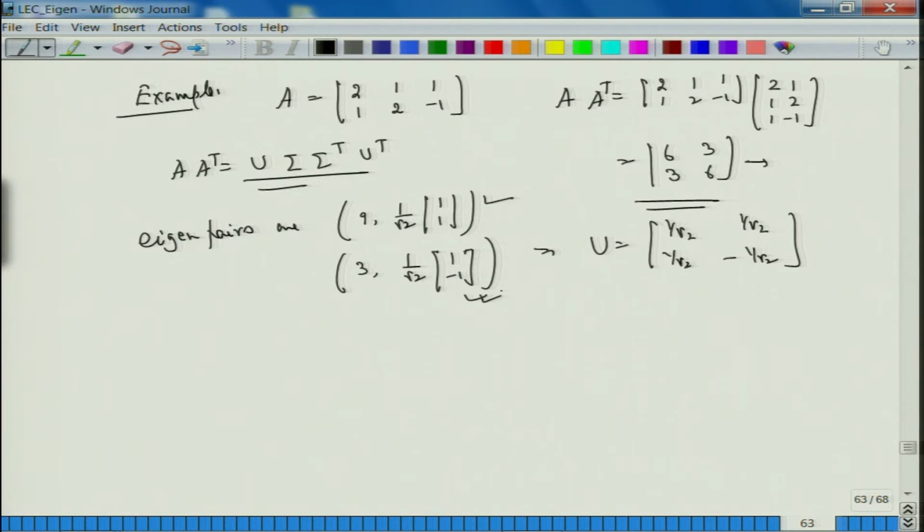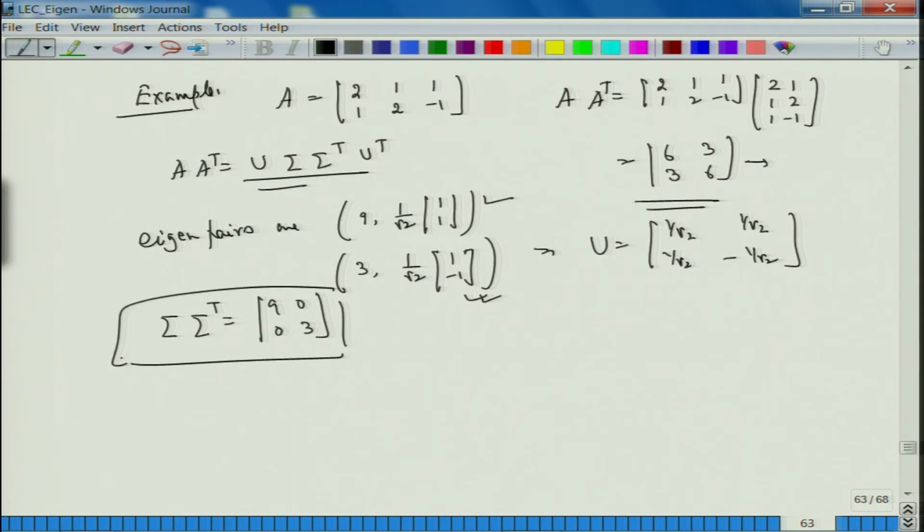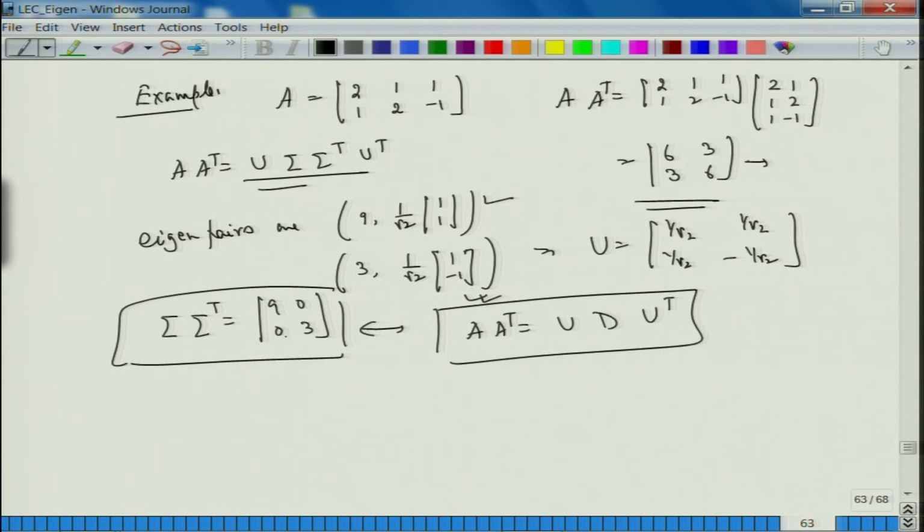Is that okay? So, I have got the matrix U, and sigma sigma transpose is nothing but 9 0 0 3, all right, because A transpose is U D U transpose, fine. So, therefore, D is this that we have got here. Let us compute A transpose A.